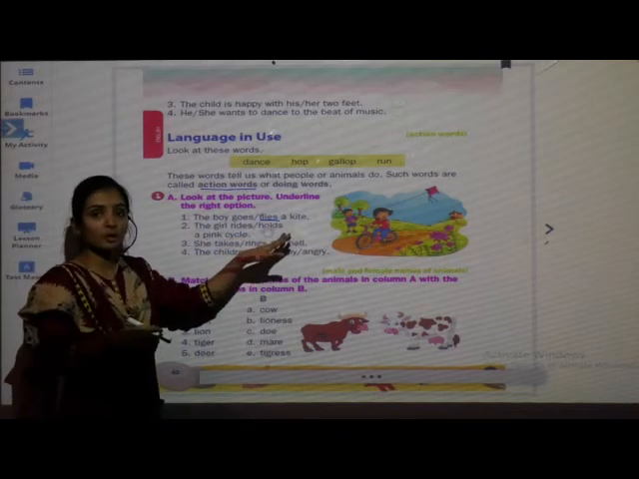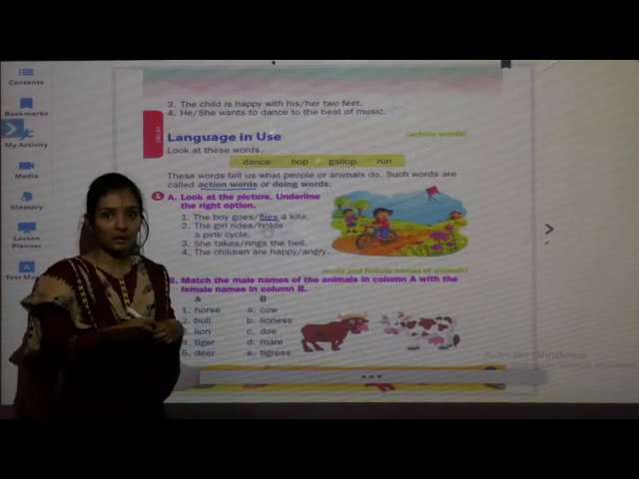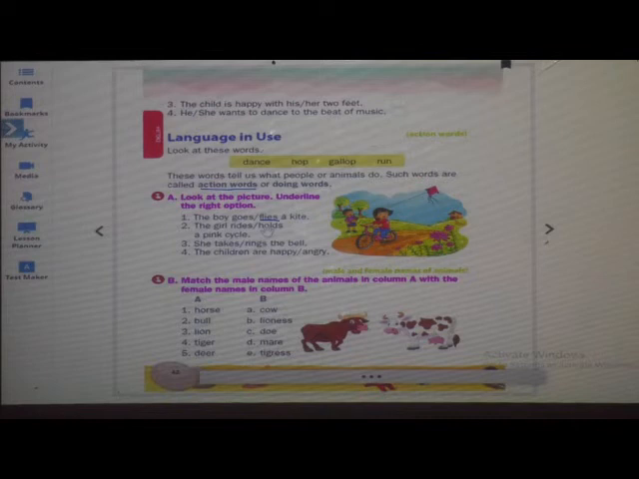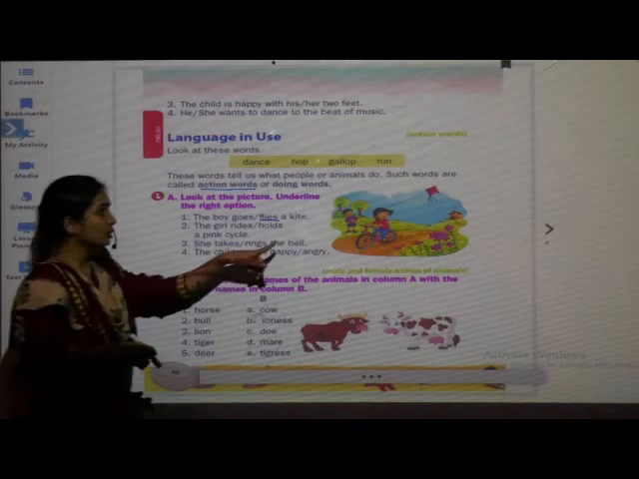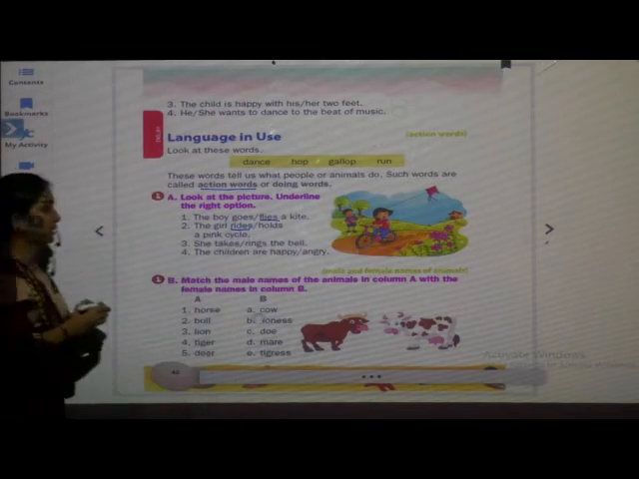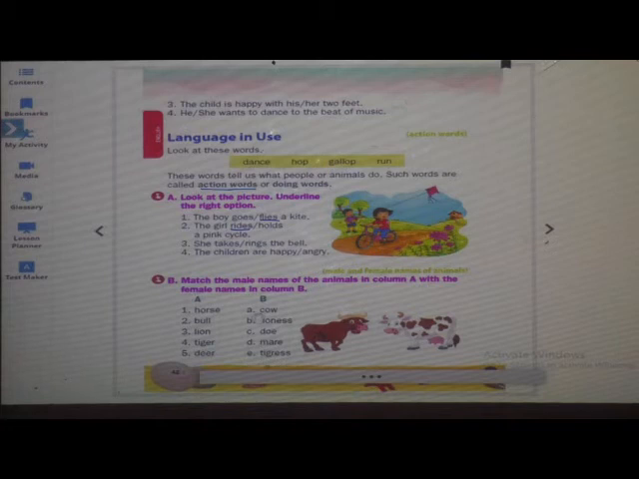What is the boy doing? The boy is flying a kite. He flies a kite. Next one. The girl rides or holds a pink cycle. What is she doing? She rides. She rides a pink cycle. The girl rides a pink cycle.